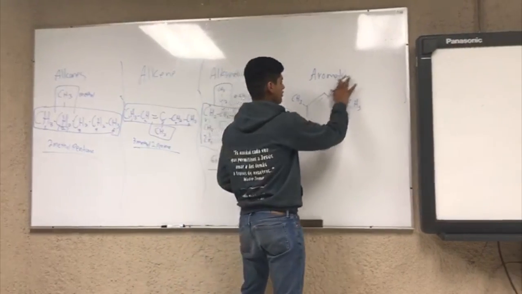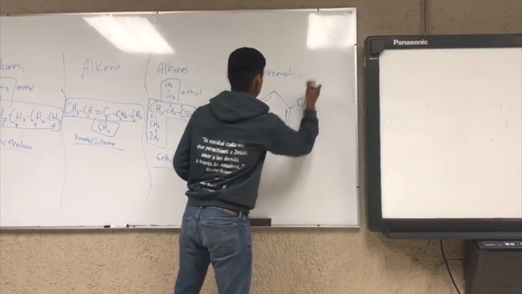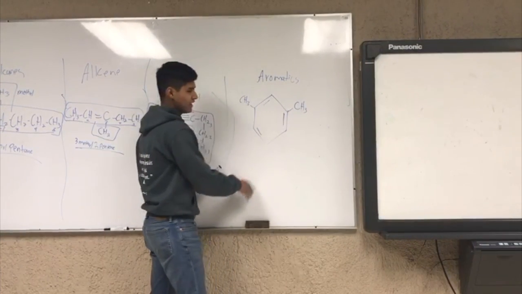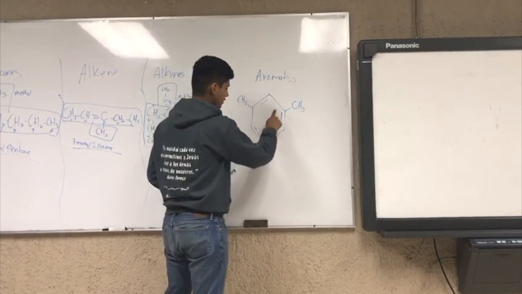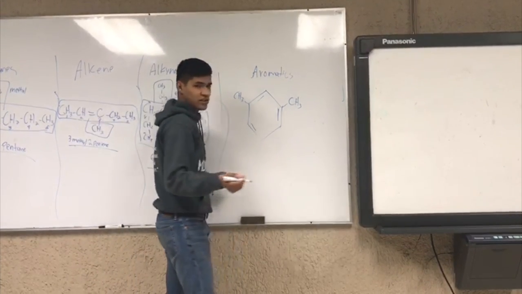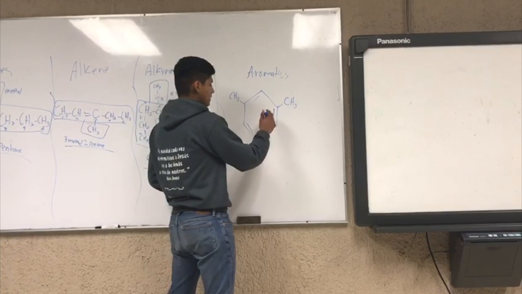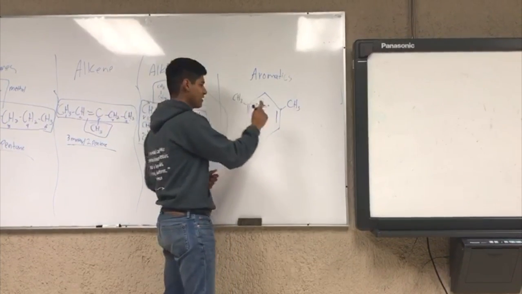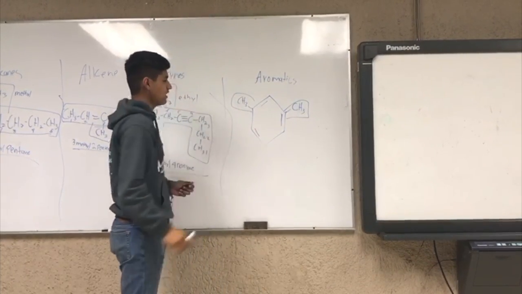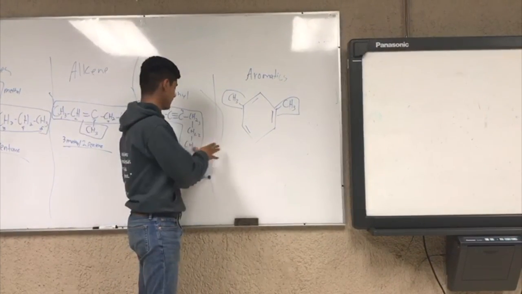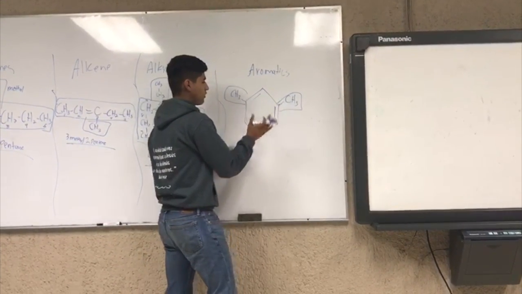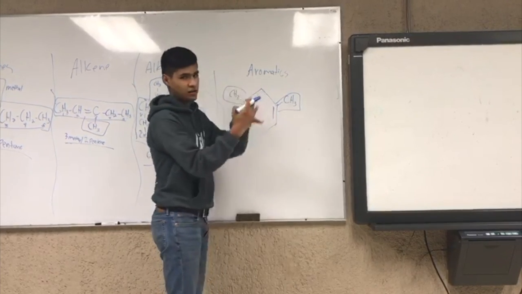Then we're going to go with the aromatics, and in here, as you can see, it's a benzene. The double bonds are in the first, the third, and the fifth. So we also need to locate the alkyl groups. In this case, there are these ones. So also the same as here, we need to start counting from where both alkyl groups are closer.